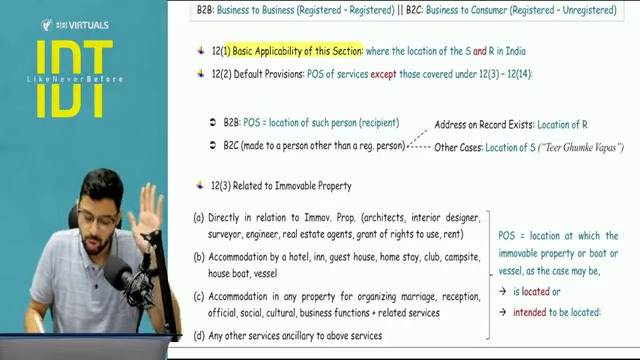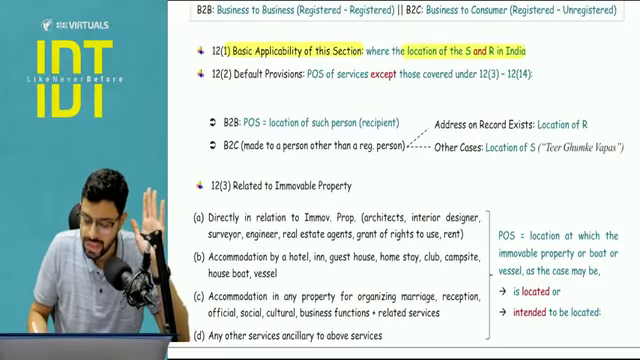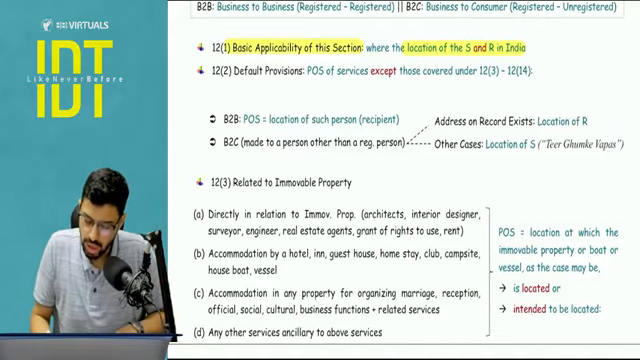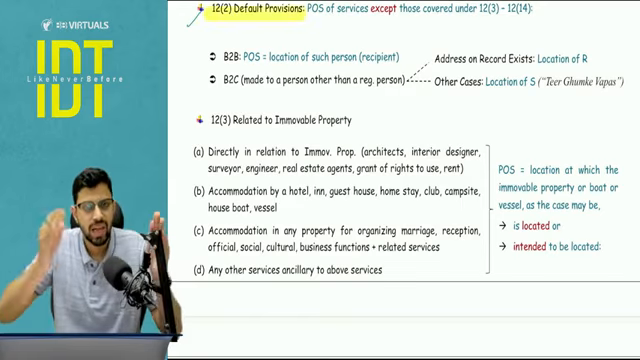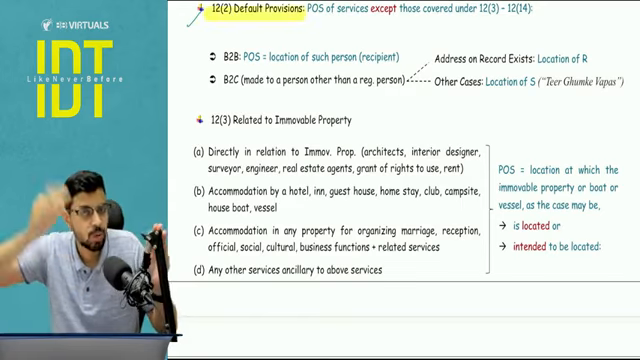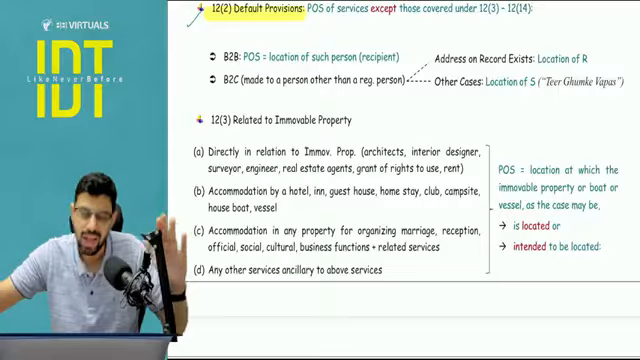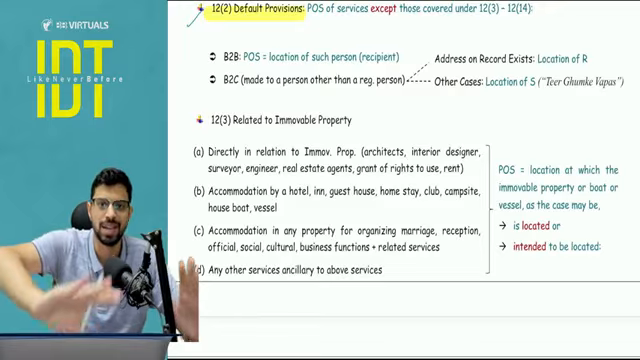That section number 12 is going to apply when location of both is in India. So this was basic, that both are in India. We are going to apply section number 12.1. 12.2 is the default provision. Default provision means if any of the subsection from subsection 3 to subsection 14 is not going to apply, we will apply section number 12.2, that is the residual clause.